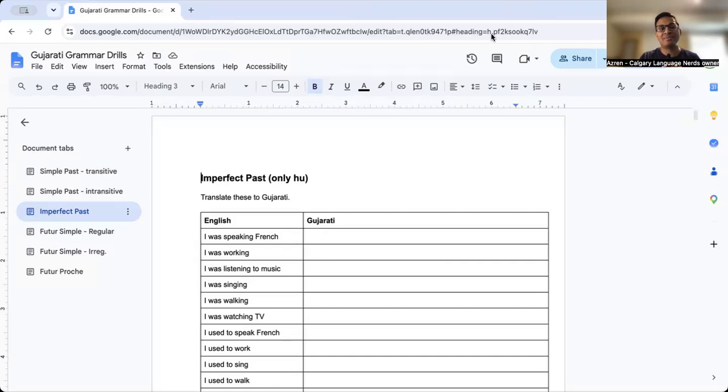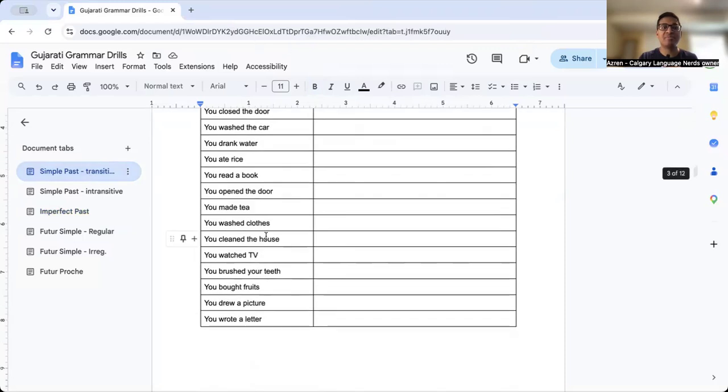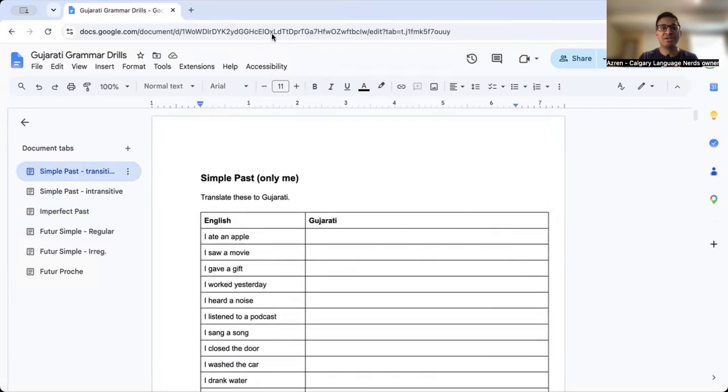Today we're going to look at another past tense in Gujarati, which is the imperfect past tense. Yesterday we looked at the simple past tense, which is over here in this tab. This is what we looked at yesterday. Today we're going to focus most of our time on this imperfect past.